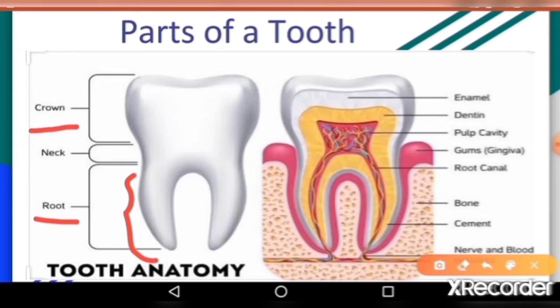The white part on the outside of a tooth is called enamel, and it is the hardest substance in the human body. Below the enamel lies the hard dentine. Inside the dentine lies the pulp. It is very soft and full of nerves and blood vessels. The pulp forms the central part of the tooth.